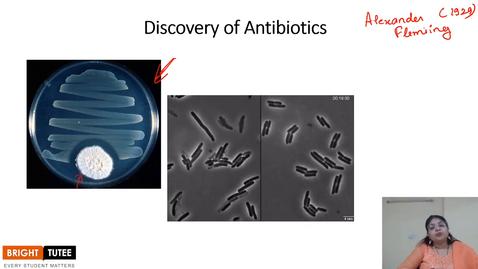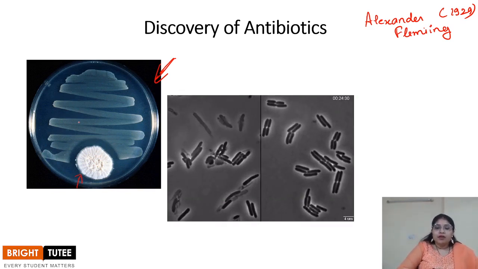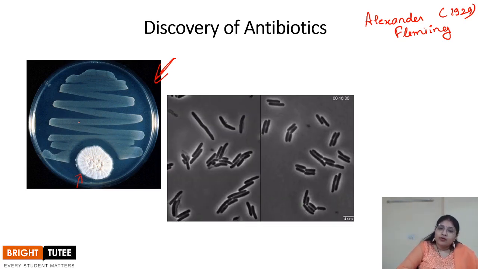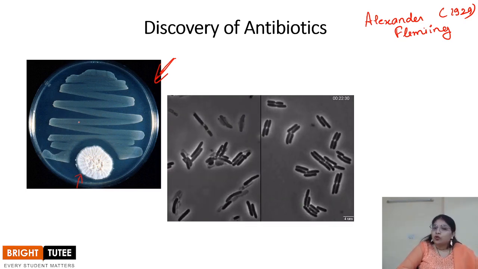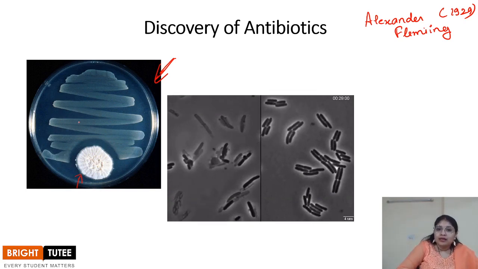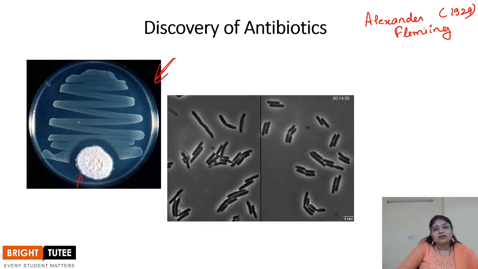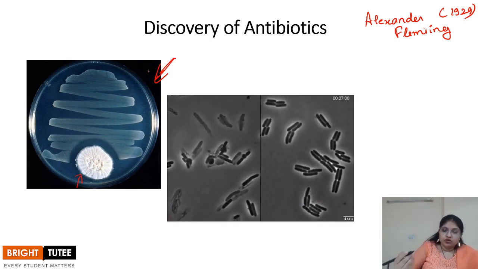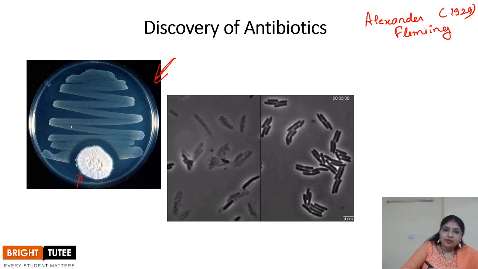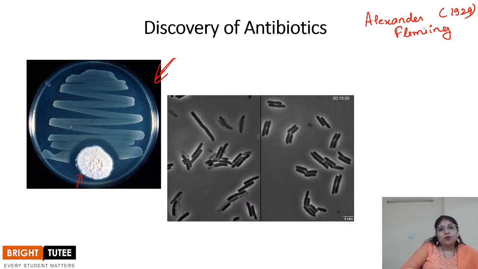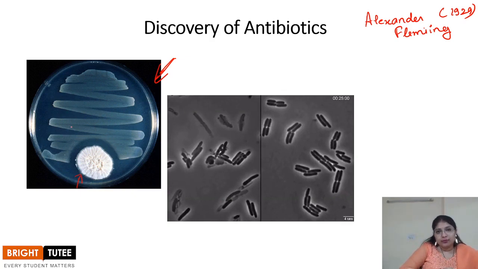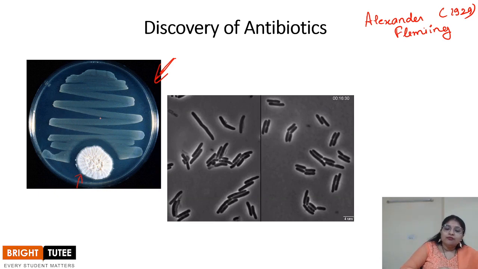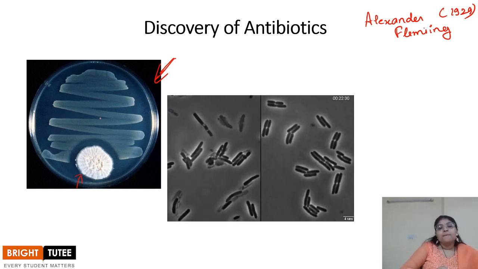In the similar way, on the petri dish of Alexander Fleming, on his culture, he saw the spores of the green mold. There he observed that the green mold was not only preventing the growth of the bacteria, but also it had killed some of the bacteria, right? He saw that the presence of this green mold was very important in checking the growth of the bacteria. In this way he first discovered the penicillin, right?